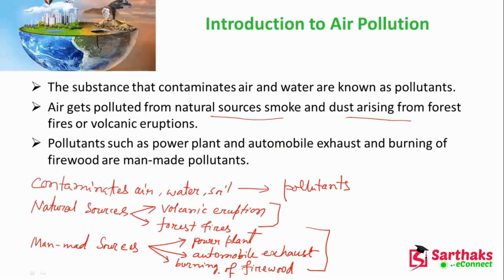Now here, a pollutant means a substance that contaminates the air, water, soil, and also light pollution may be there. So these are the pollutants. And in air pollution, we can have natural sources which are responsible for the pollution, that is volcanic eruption and forest fires. And man-made sources, we can have power plants, automobile exhaust, and burning of firewood.